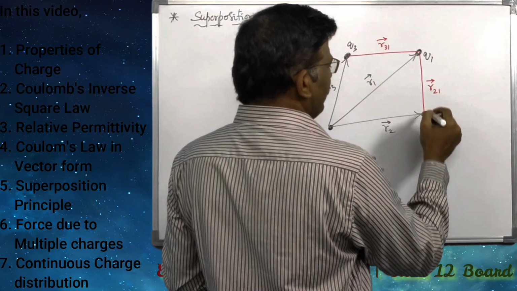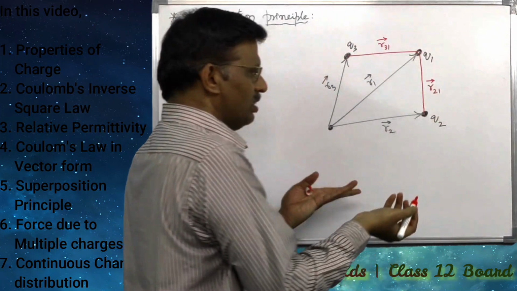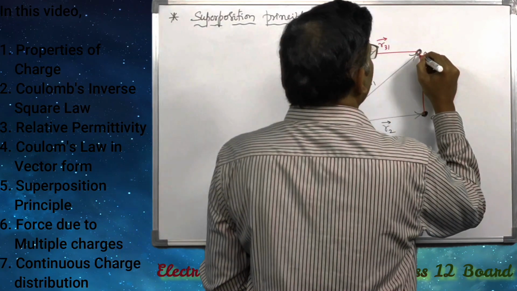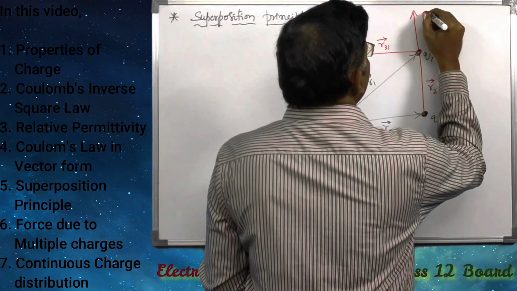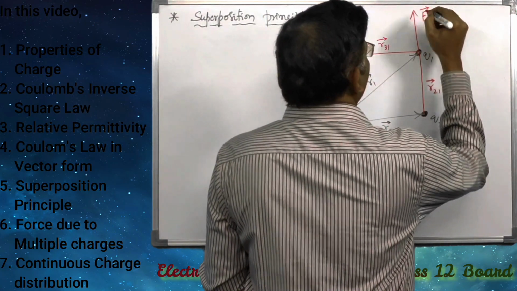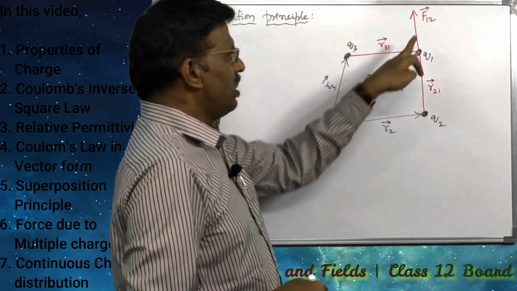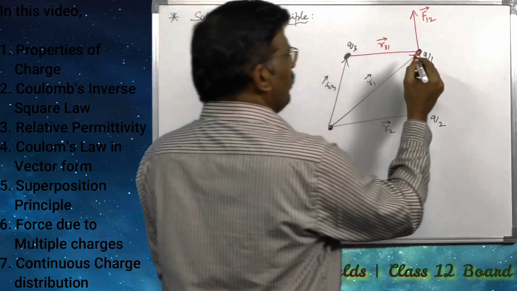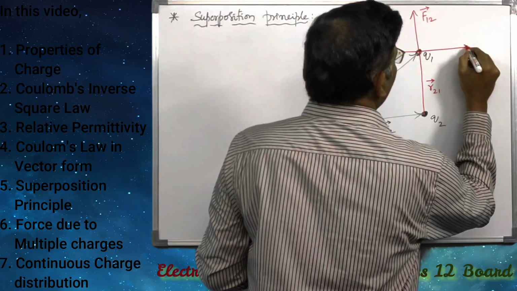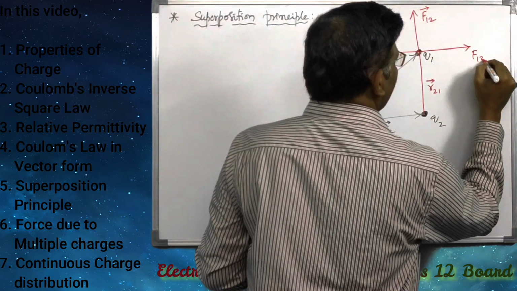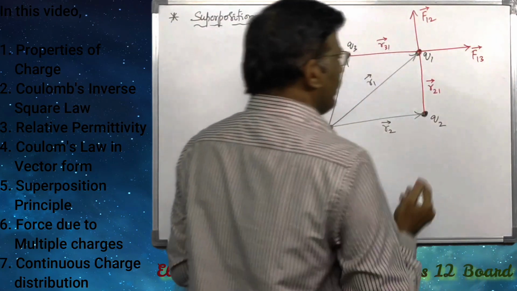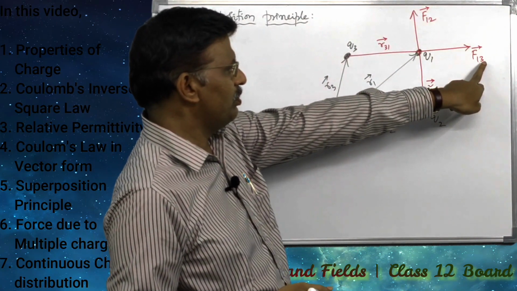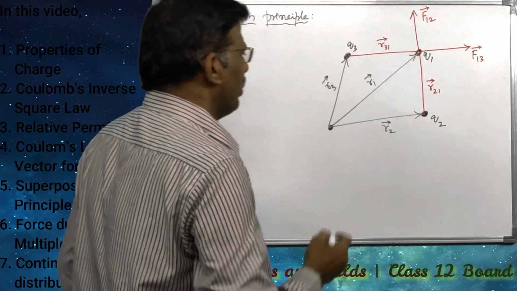Now, if these are positive charges, like charges, they repel each other. Let us take this as F12 bar, the force on Q1 due to Q2. Similarly, the force on Q1 due to Q3 is F13 bar.